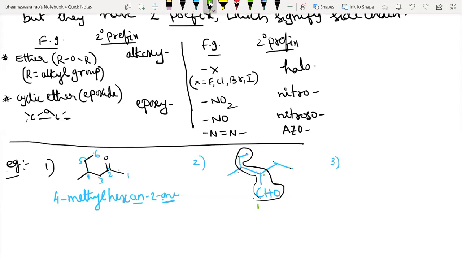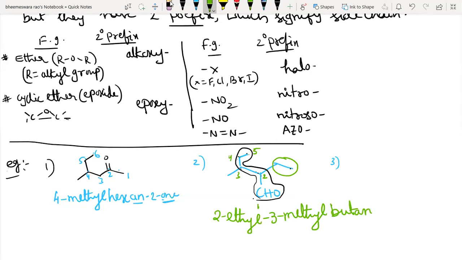So now, 1, 2, 3, 4, 5. Here there are 2 branches. Very good. One is an ethyl branch at second and another is methyl at third. Girish, now you are correct. It is 2-ethyl, 3-methyl, what? Butanol.